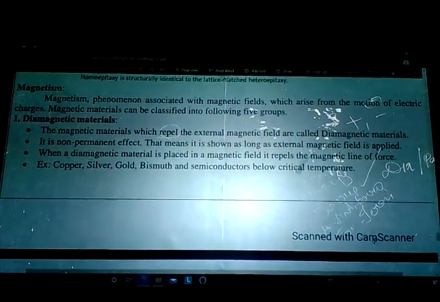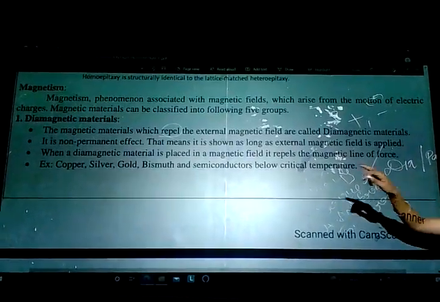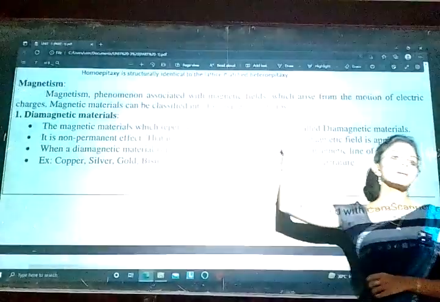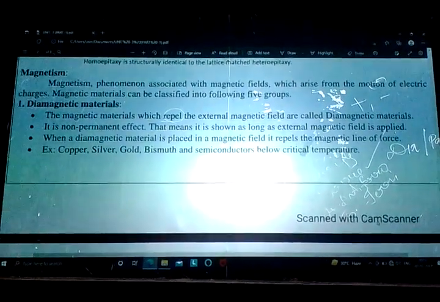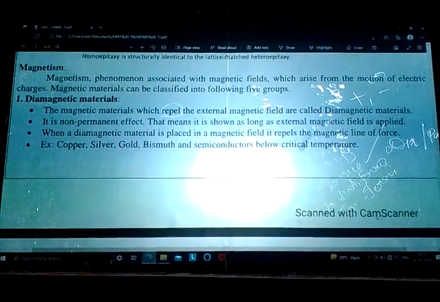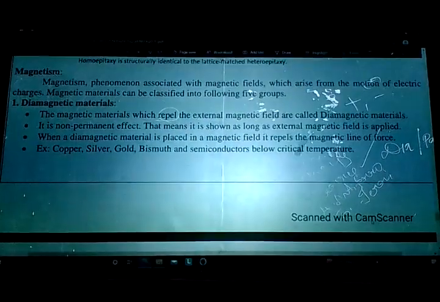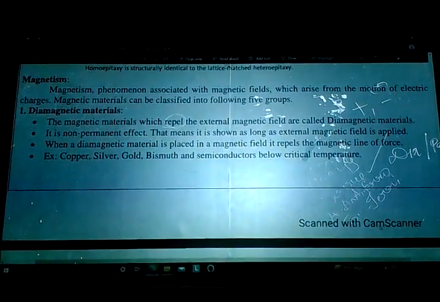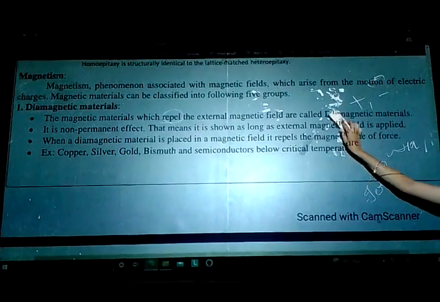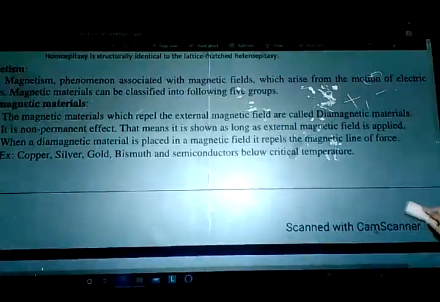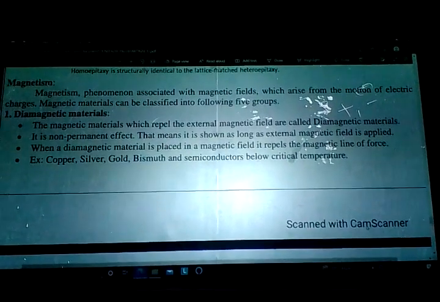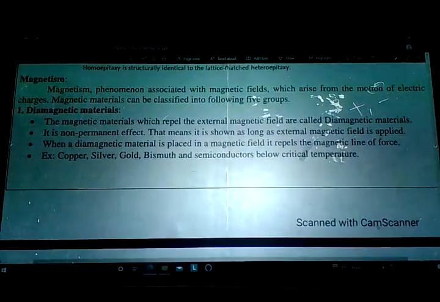So coming to the dia, we'll see the magnetic materials which repel the external magnetic field. Materials which repel the external magnetic field are known as diamagnetic materials. It is a non-permanent effect, which means it is shown as long as the external magnetic field is applied.